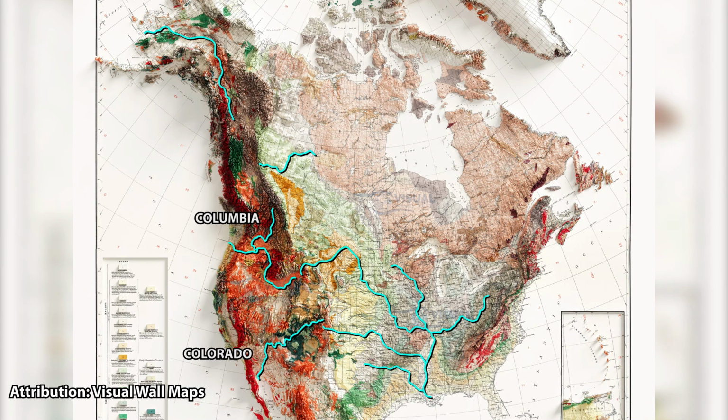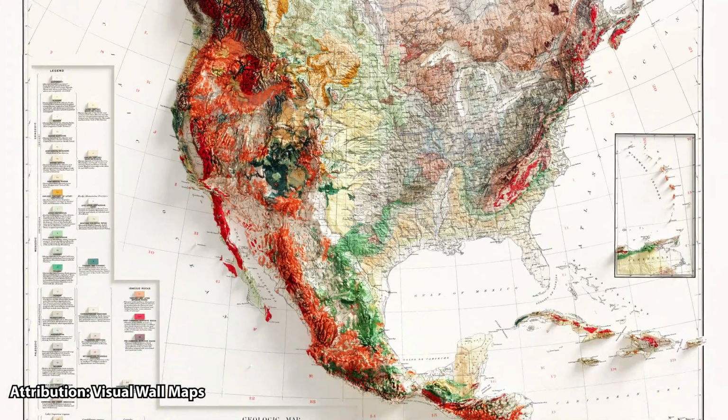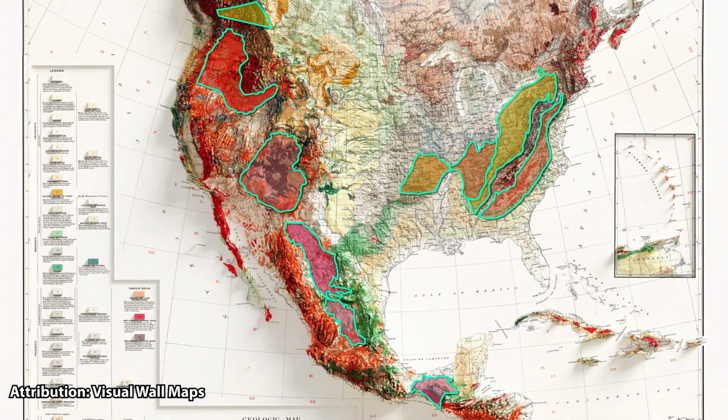Colorado, Columbia, Snake, Peace, Mississippi, Arkansas, Missouri, Ohio, Red, and Yukon rivers are some of the significant rivers of the continent. The Missouri River, having a length of 3,766 kilometers, is the longest river of the continent. The Mississippi River, having a length of 3,730 kilometers, is one of the longest river systems in the world and flows wholly in the USA.